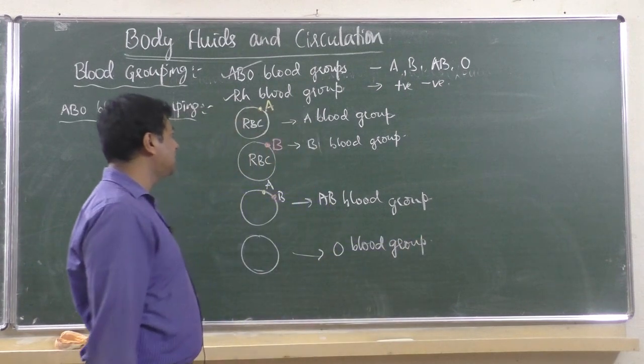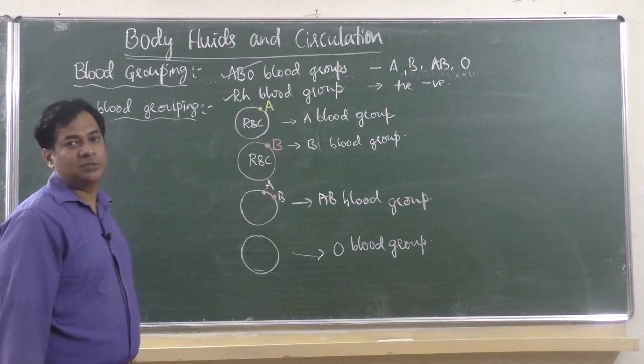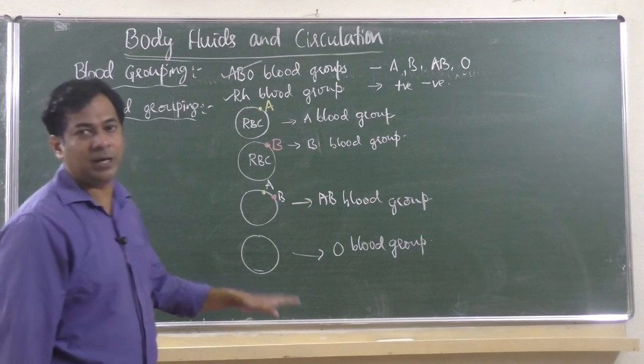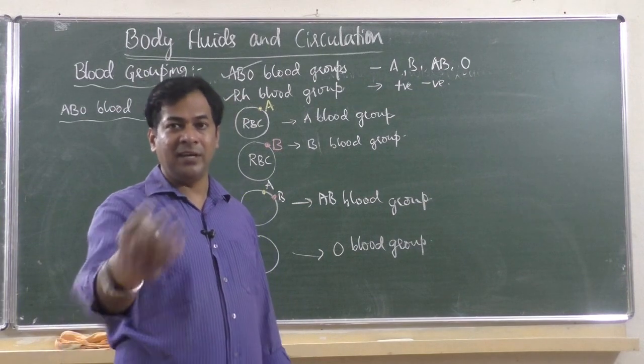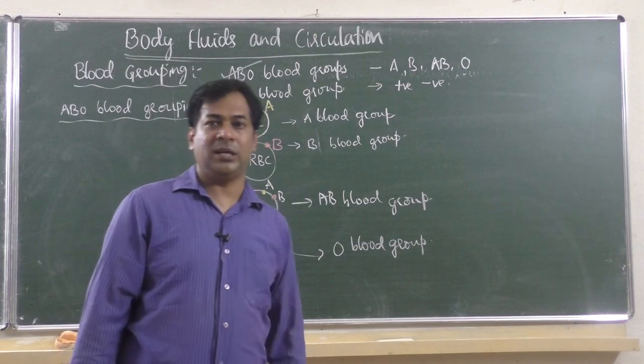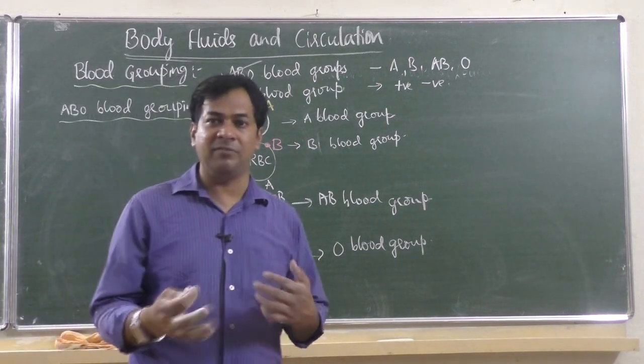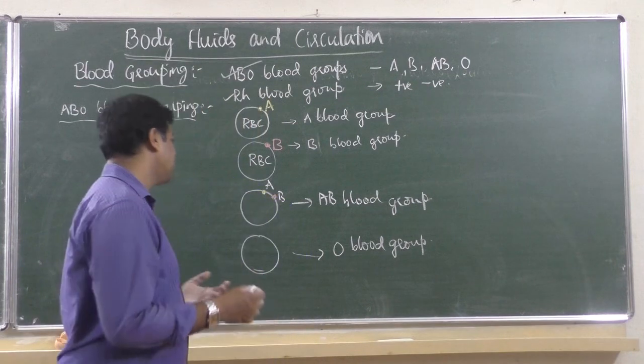That means depending on which type of antigen is there, the difference is there in blood group. So we all have differences with the blood group. If you have A positive only, then you have similarity with me, because I also have A positive. Otherwise, if you are B positive, you and I have a difference.